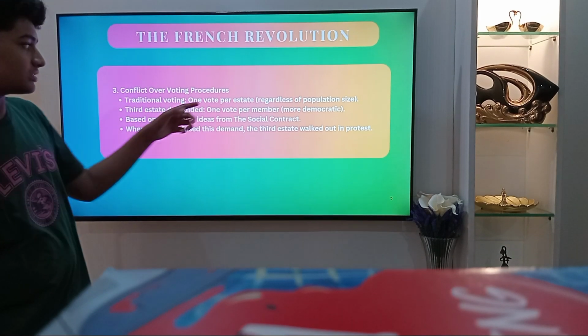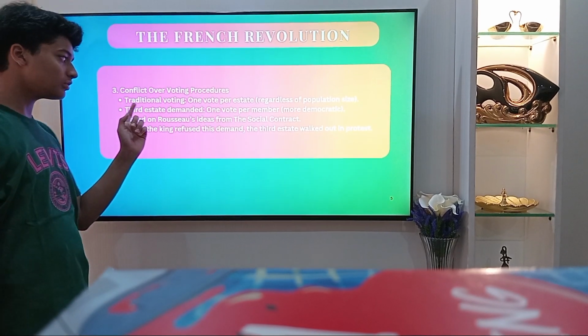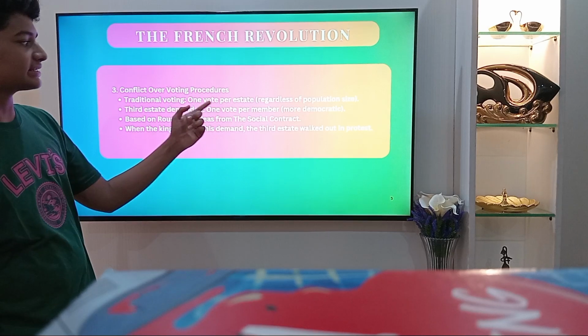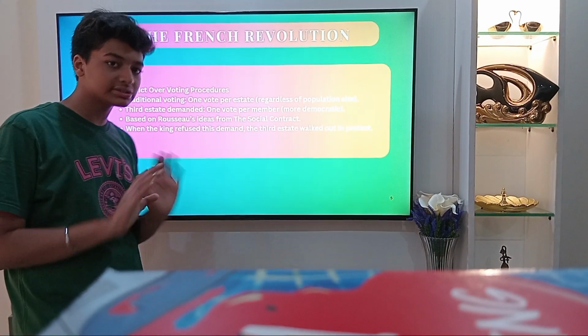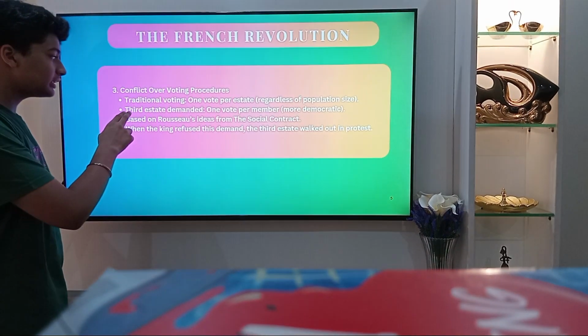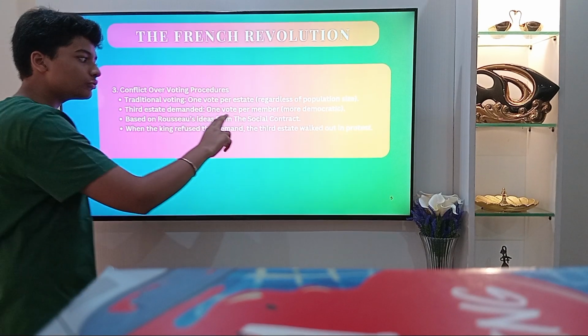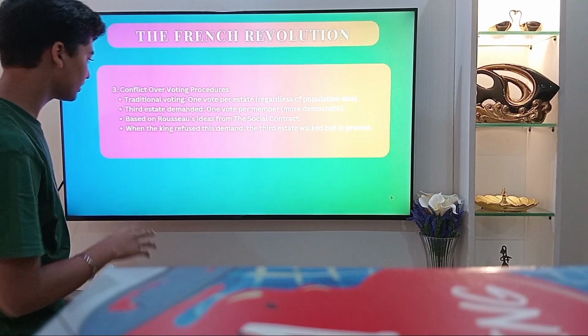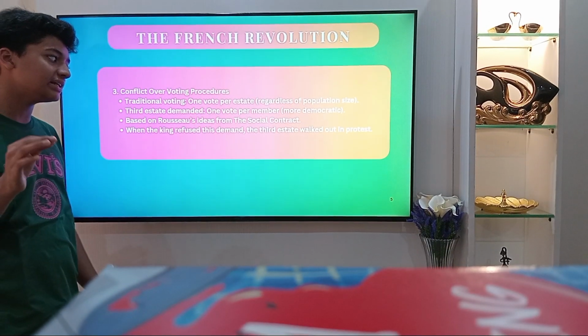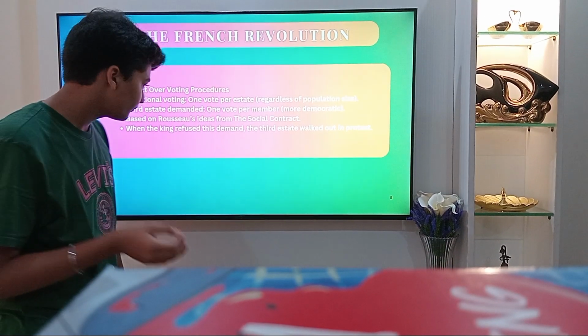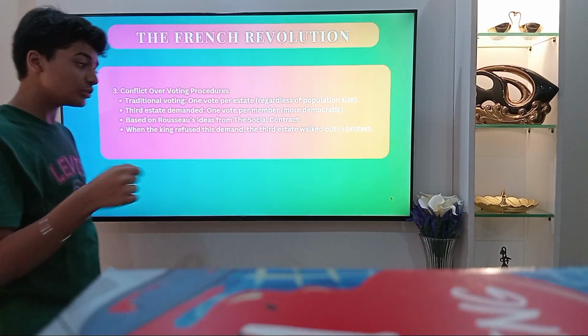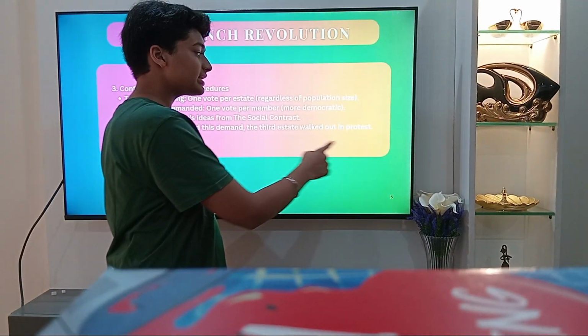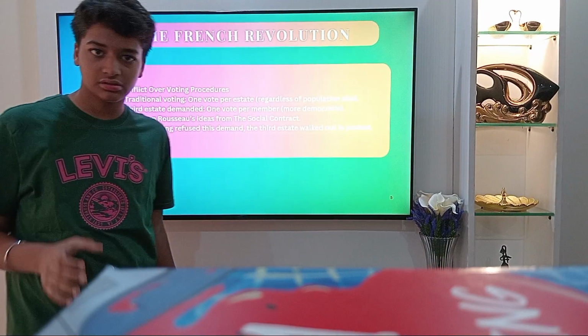Conflict over voting procedures. Traditional voting allowed one vote per estate, regardless of population size. The third estate demanded one vote per member, which was more democratic, based on Rousseau's idea from the Social Contract. When the king refused this demand, the third estate walked out in protest.